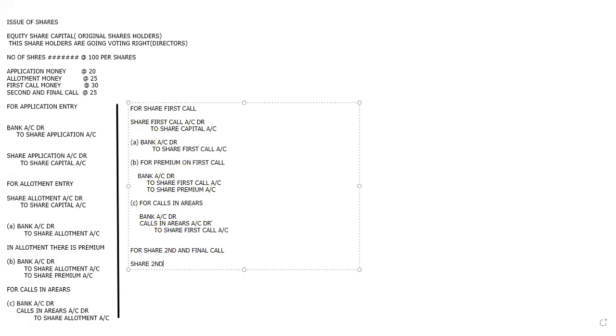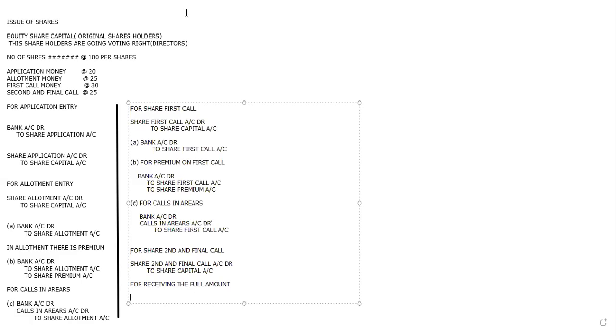Share second and final call account debit to share capital account. Like this we will write. Then in this one, two entries. So for receiving a total amount, for receiving the full amount.